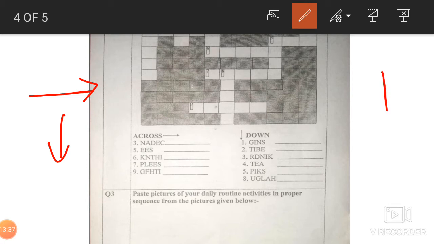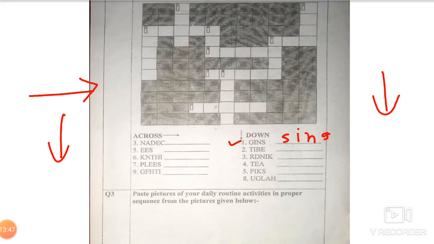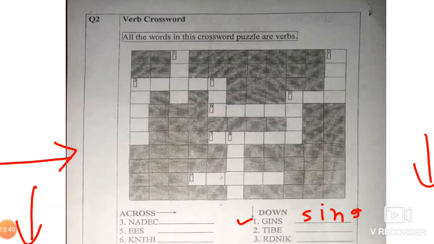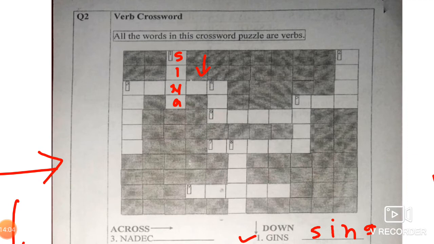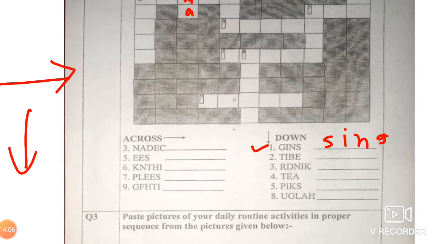It is down. You have to go down like this. First we will do this. Can we guess what this is? Sing. Sing. So in number one you have to write sing. Down means go like this. Sing. Okay, now what is number 2?